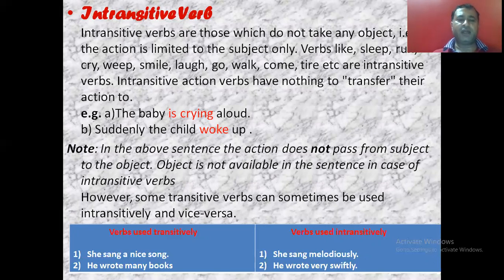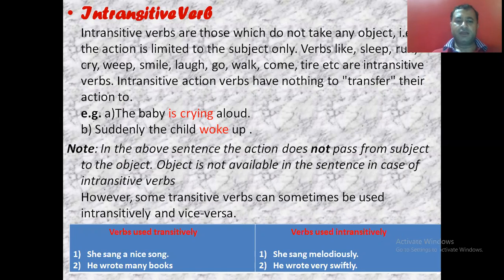So you do not need any object to complete its sense. So this crying is the intransitive verb. Suddenly the child woke up. एकदम चाइल्ड उठ गया. So this woke is the intransitive verb. It does not require any object. So an intransitive verb does not require any object to complete its sense.